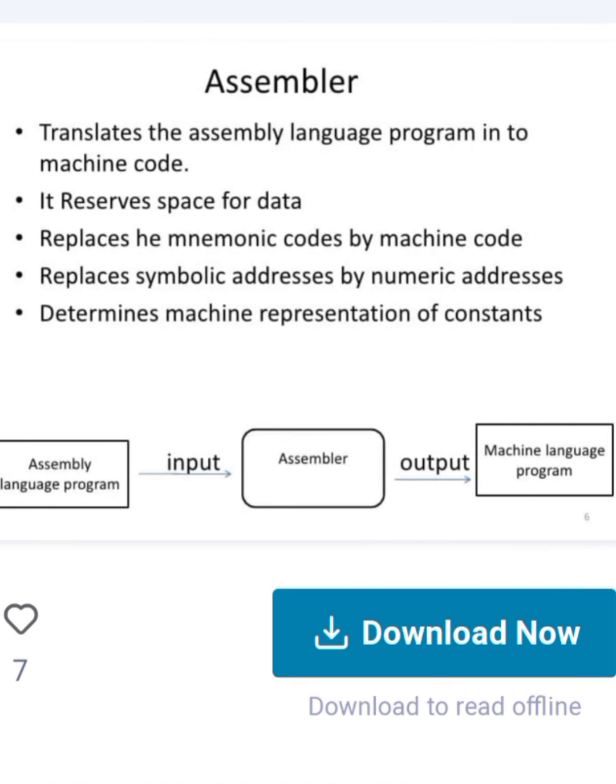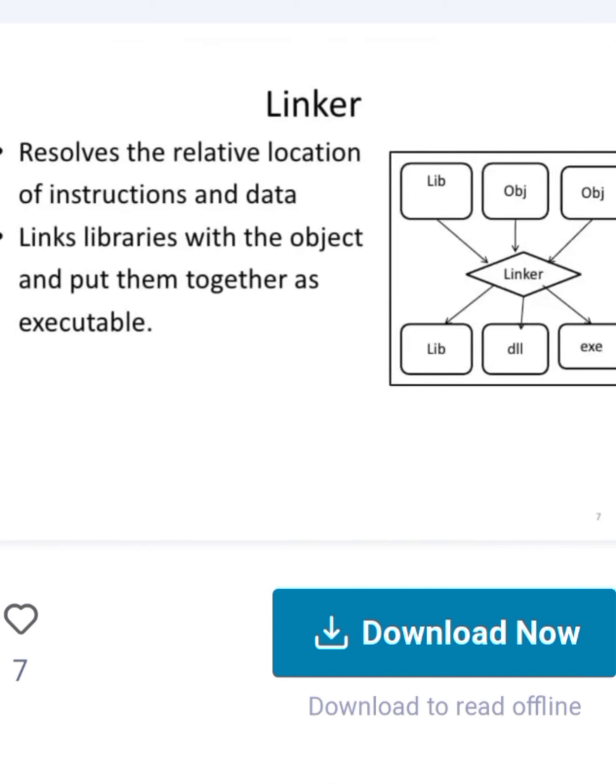Assembler means translating an assembly language program into machine code. It reserves space for data. Replaces mnemonic codes by machine code. Replaces symbolic addresses by numeric addresses. Determines machine representations of constants. Assembly language program as input, the assembler gives a machine language program as output.